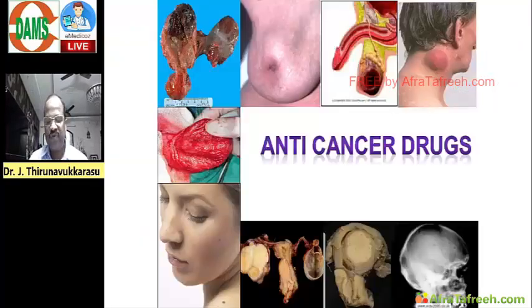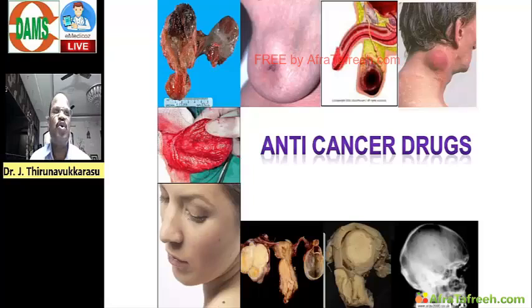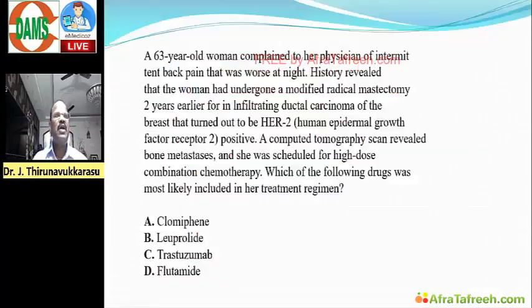anti-cancer drugs. In anti-cancer drugs, common drugs and their common side effects you should know. Okay. For example, they make a lengthy question like this. For studying the question itself, you have to waste 1 or 2 minutes. So like this. See, a 60-year-old woman complained to her physician. She's having back pain, worse at night.